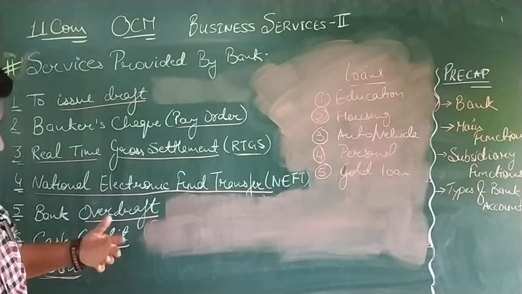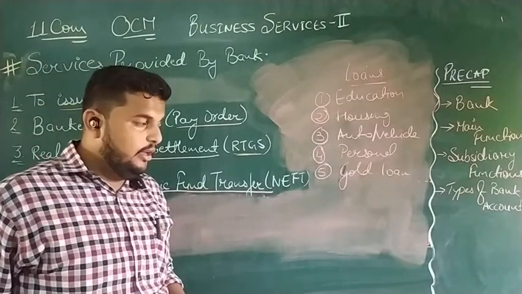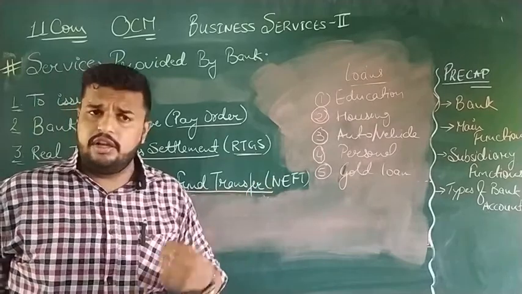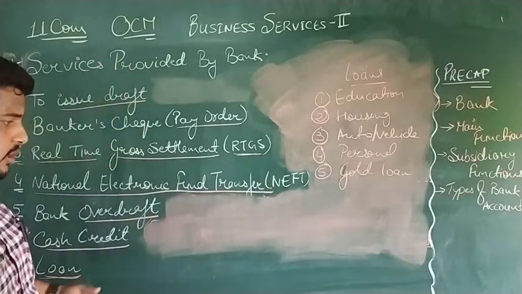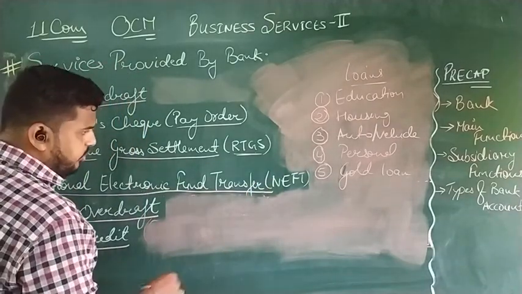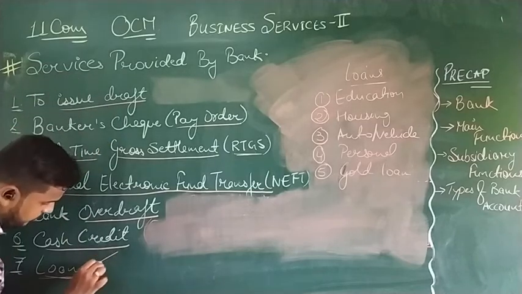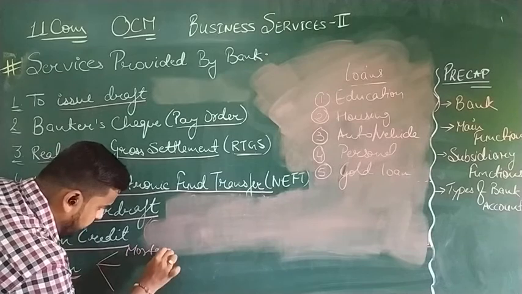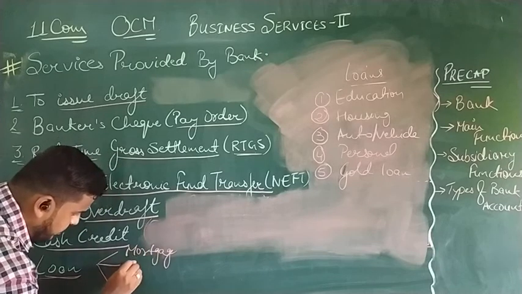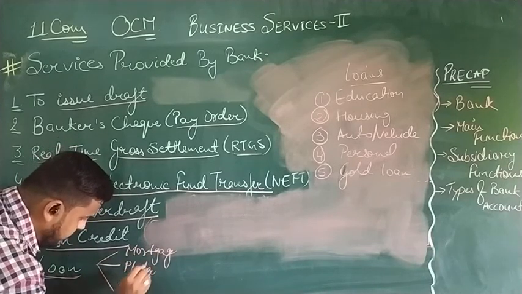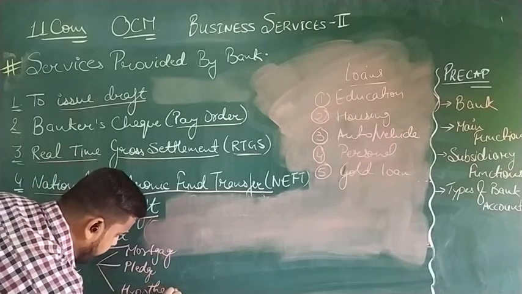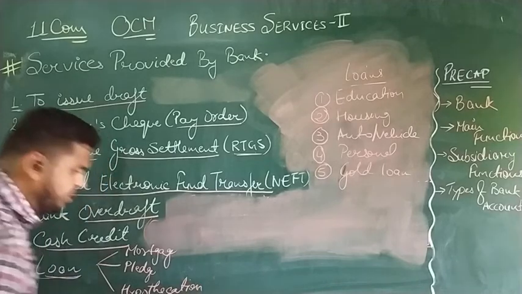The only thing that we need to know that we haven't covered in the previous topic is that for every kind of loan, banks need a security, a collateral, and the loan can be under 3 types. First is mortgage, then pledge, and then hypothecation.